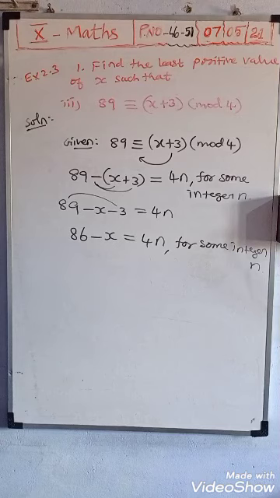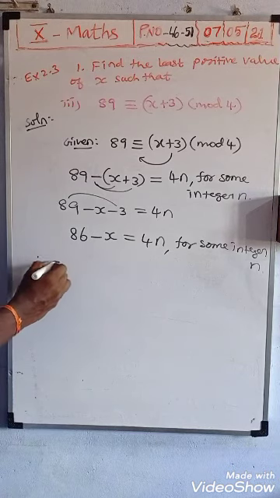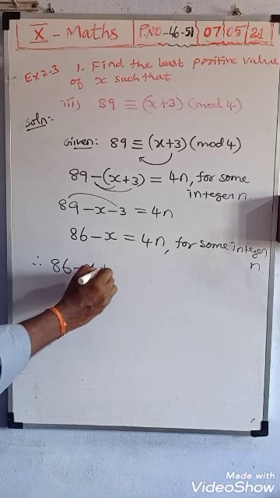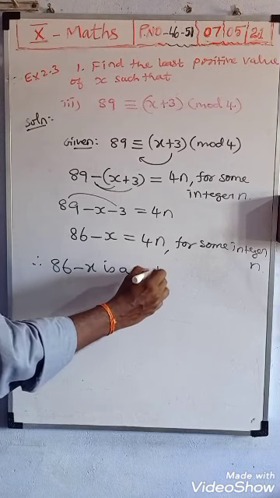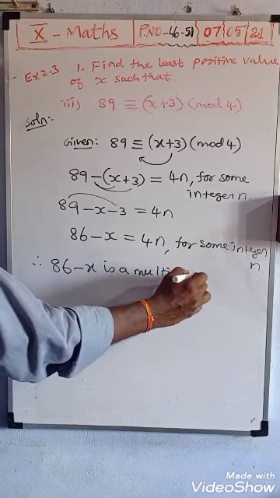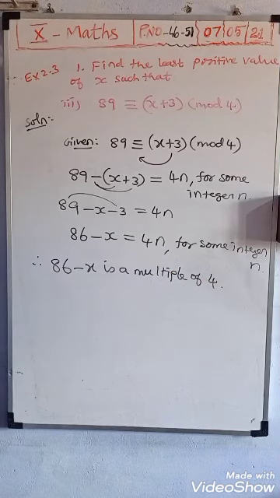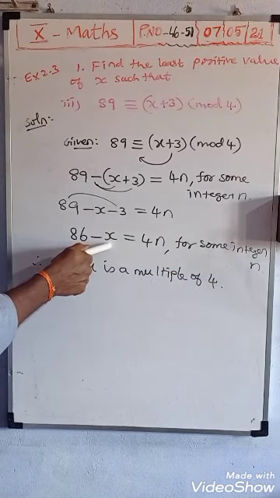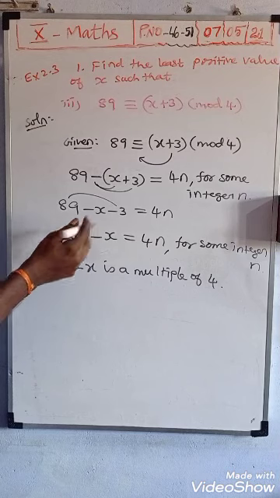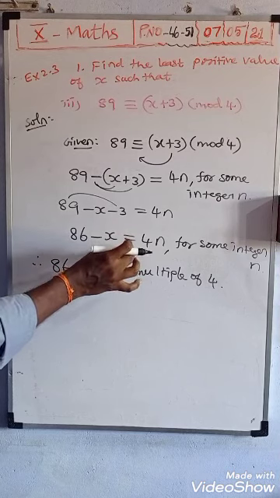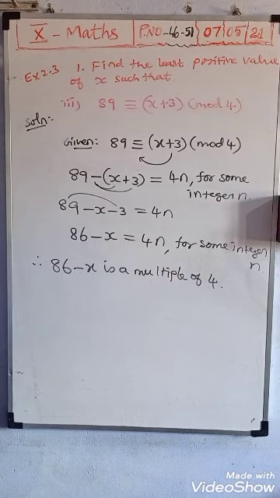Now see this, instead of x, the value you should substitute is a multiple of 4. Next step you want to write: therefore, here 86 minus x is a multiple of 4. So see which value you should substitute, then you separate, and we will get one answer. That answer surely is a multiple of 4. So what answer do you check? Instead of x you should substitute and see.